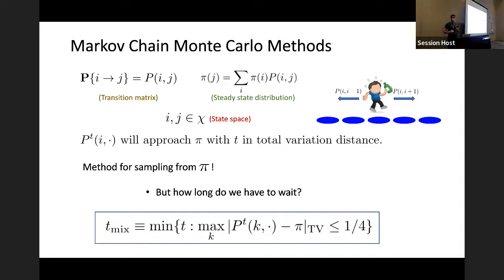And so this is characterized in the Markov chain literature by something called the mixing time. And this is given by the minimum time it takes, starting at the worst starting position, that we're guaranteed to be within a certain distance in the total variation distance, which is a standard metric on probability distributions, of the limiting distribution. And so this is kind of the main object of interest in Markov chain analysis.